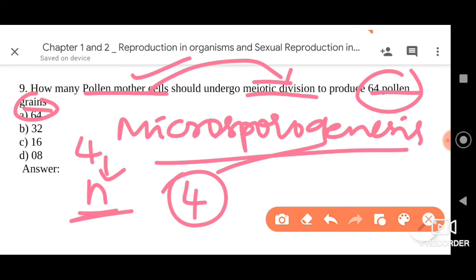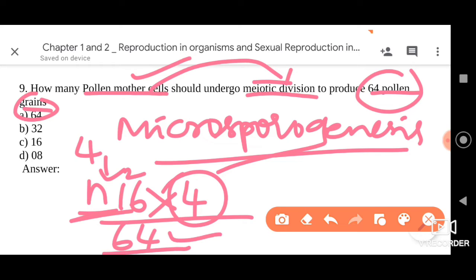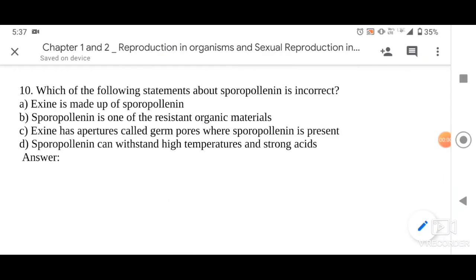So you can just multiply by 16. If 16 pollen mother cells undergo meiosis, how many will it be? 4 sixes are 24, 2 carry, 4 fours are 16 plus 2, 18... in total 64 pollen grains. For the formation of 64 pollen grains it requires 16 pollen mother cells. So the right answer is option C. Please go for that.